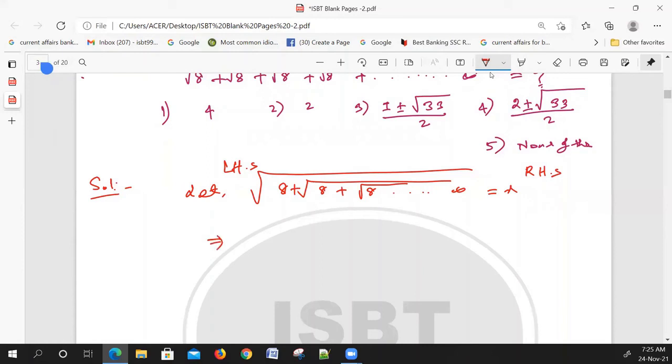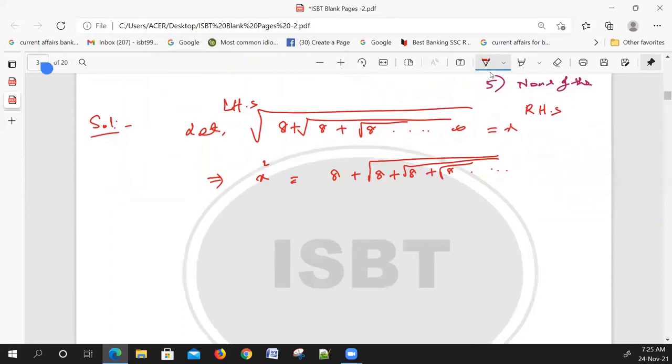Now both side का square हो गया, and RHS को left hand पर ले जा. So it can be written like this. Okay, open infinite. So in the next step, we can write x square is equal to 8 plus x.